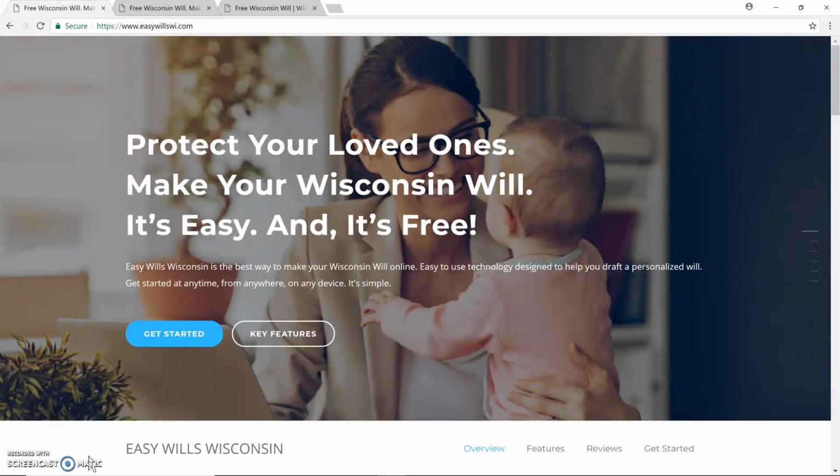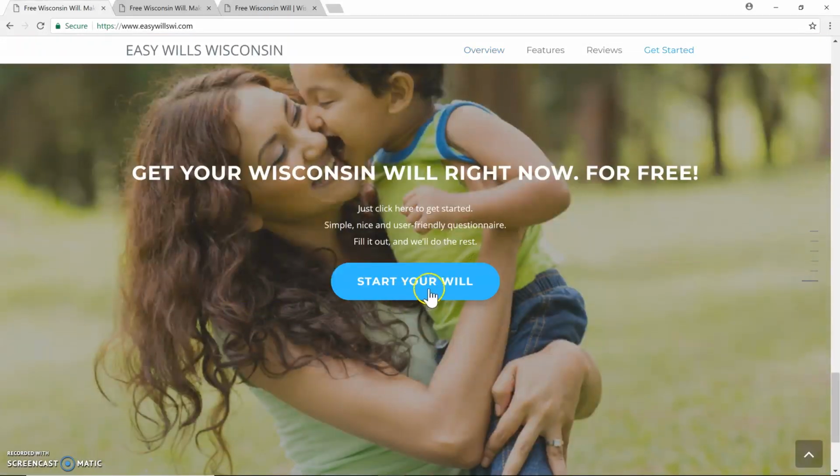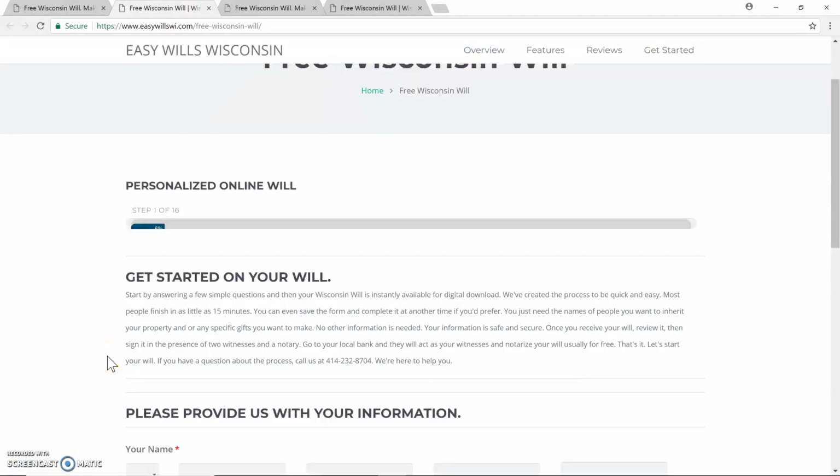You'll go to www.easywillswi.com. You'll see the homepage here. I'll let you review that on your own time. But if you scroll through or you click the button, Get Started, it'll take you to the bottom of the page where it says Start Your Will. Just click on Start Your Will, and you'll be taken to this page.